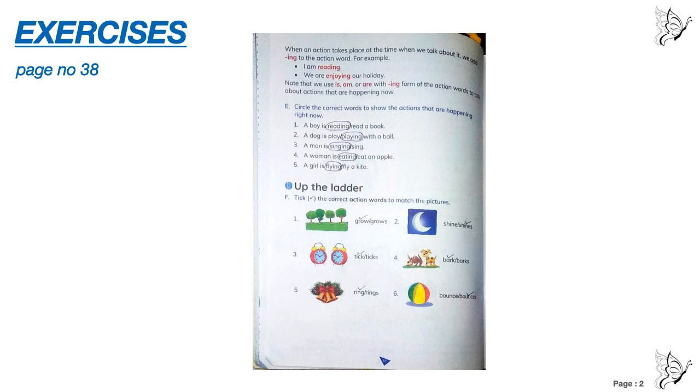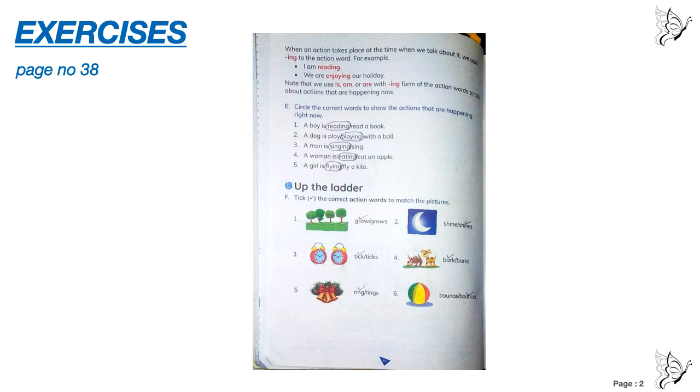What happens? Reading. Number 2, a dog is. Is there, so playing will come. A dog is playing with a ball. A man is singing. A woman is eating. A girl is flying a kite.